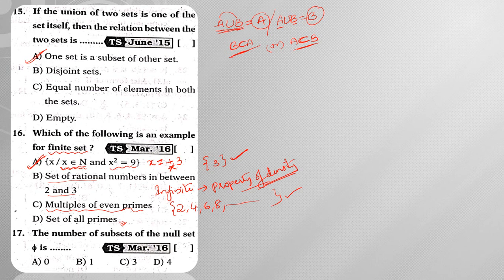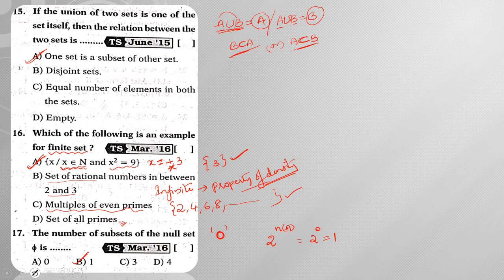Next, moving on to question number 17, the number of subsets of the null set. How many elements are present in the null set? There are 0 elements present in the null set. Now what is the formula to find the number of subsets? The formula is 2 power n, or 2 power n of A. So if you consider the given set as A, then it is 2 power 0. What is the value of 2 power 0? 2 power 0 is equal to 1.